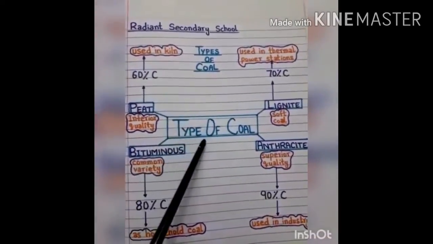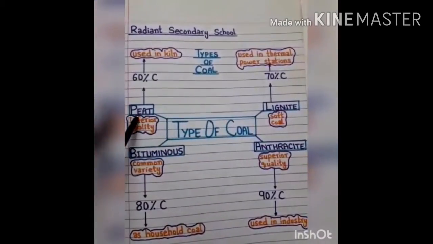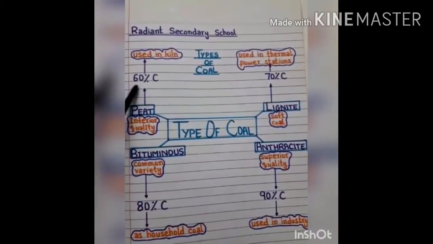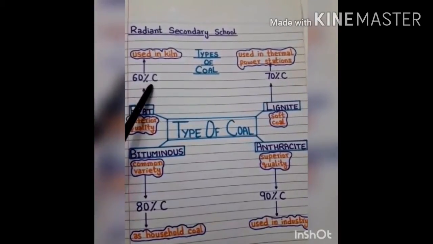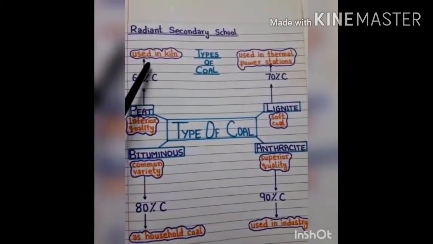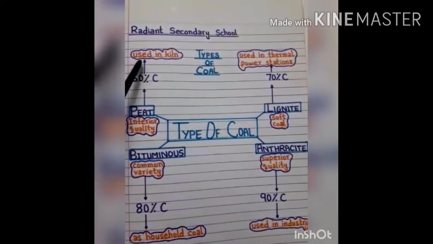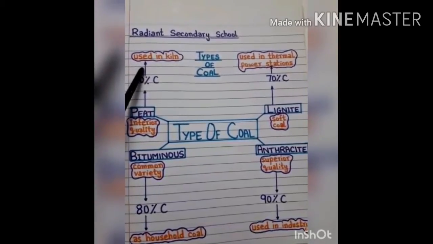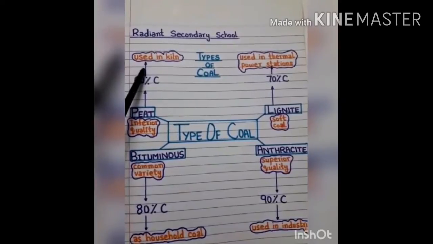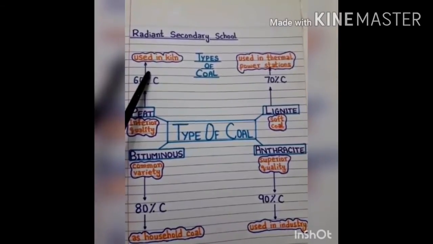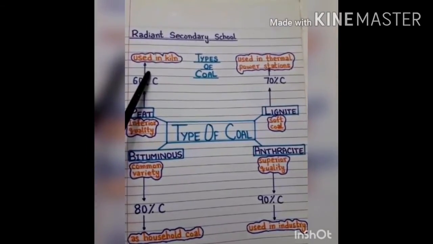First type of coal is peat. Peat is inferior quality coal. It has 60% carbon content in it, and it is mostly used in kilns. What is a kiln? A kiln is a type of oven having temperature 300 to 3000 degrees centigrade. It produces temperature sufficient to complete some processes such as hardening, drying or chemical changes.